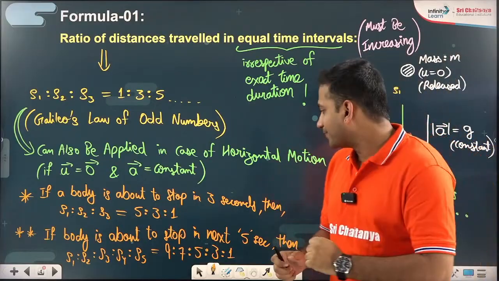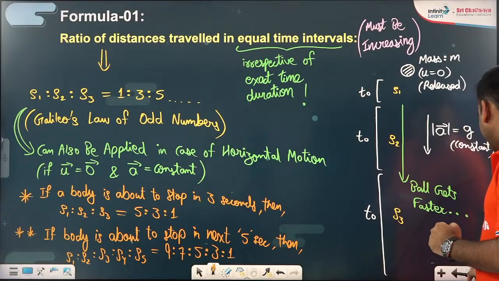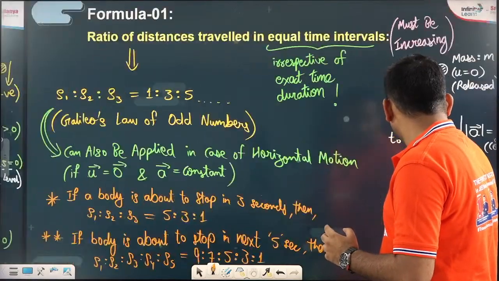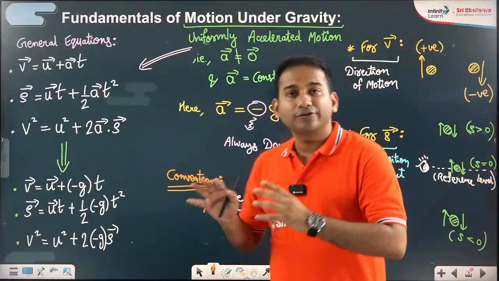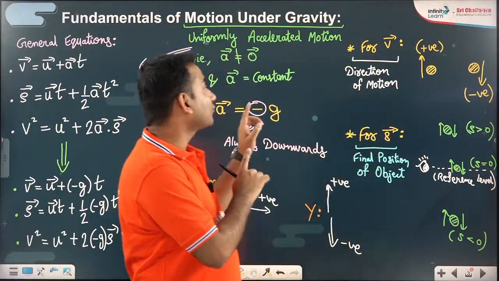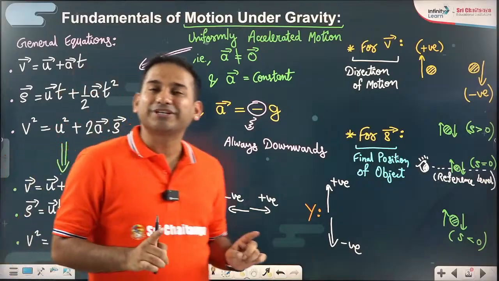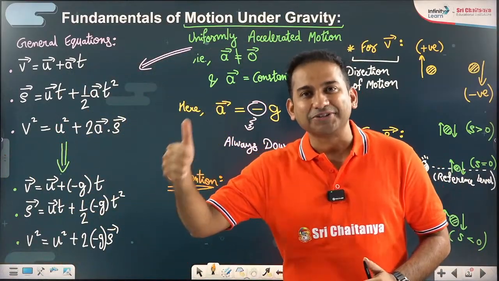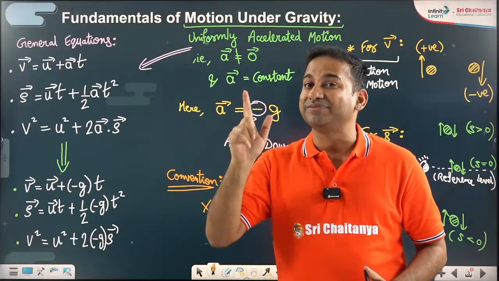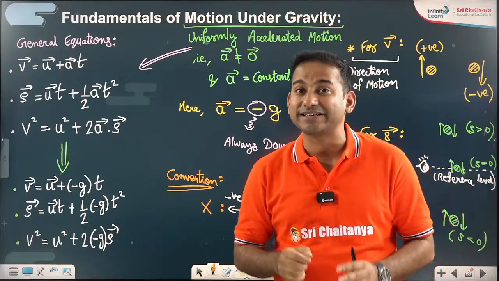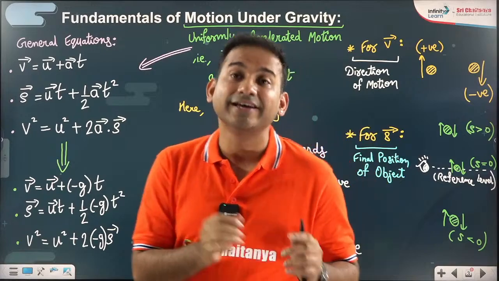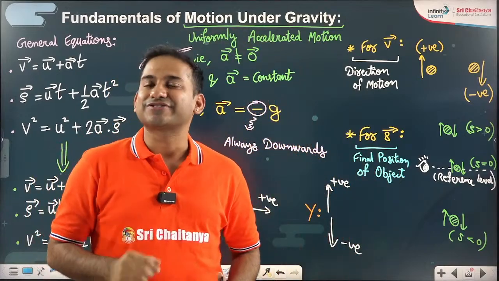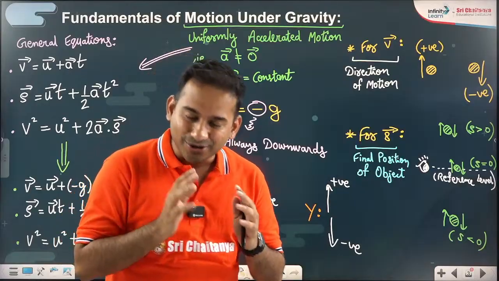All right. So let's take a quick recap. I hope everyone is sorted till here. What we have learned today: first of all, we started our discussion with fundamentals of motion under gravity. A quick recap we are taking. Motion under gravity is a uniformly accelerated motion. The meaning of uniformly accelerated motion is that acceleration is constant. Keeping a vector constant means its magnitude is constant as well as its direction is constant.